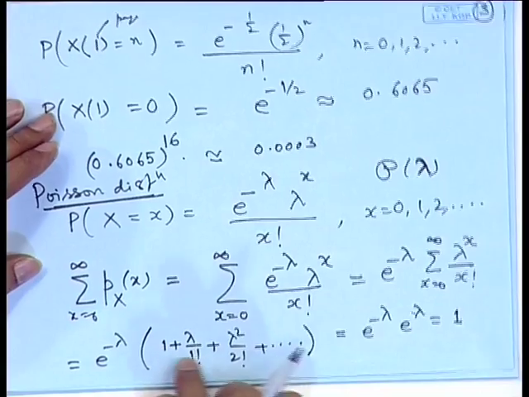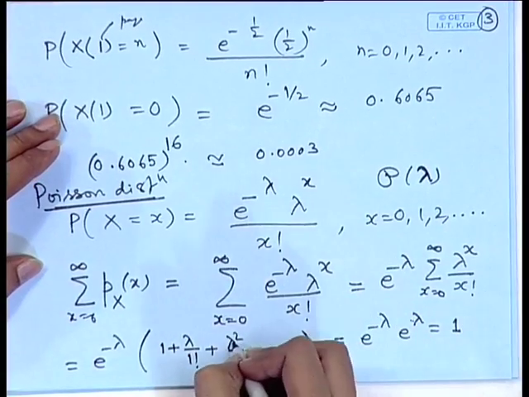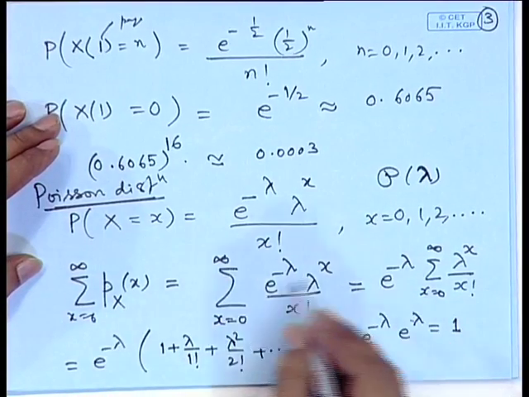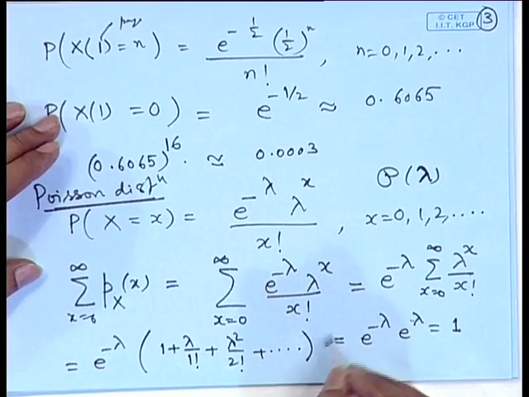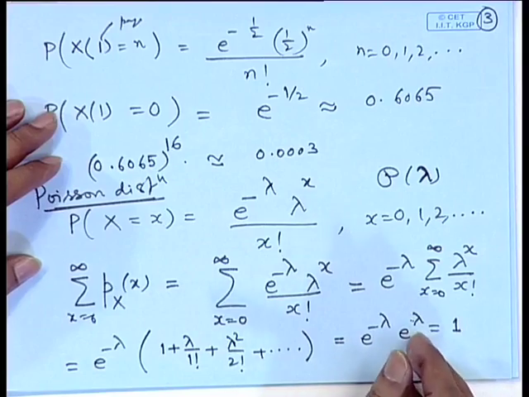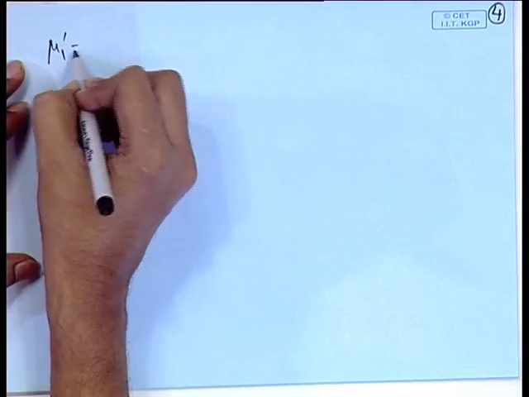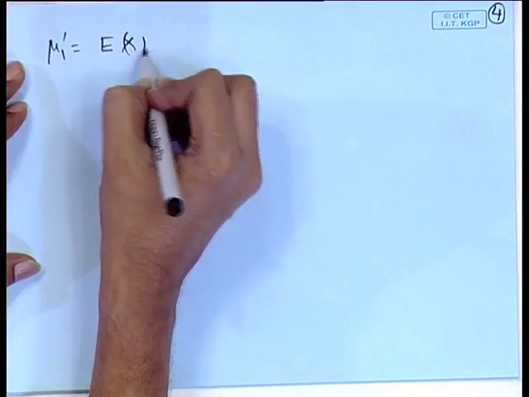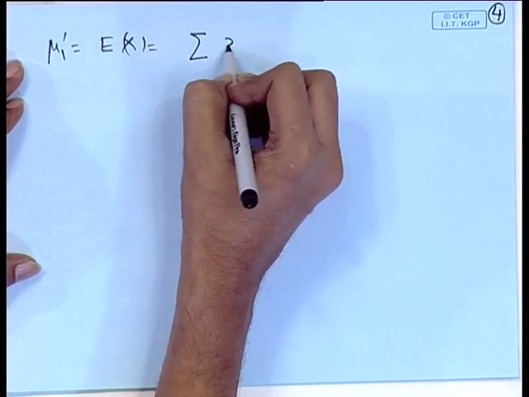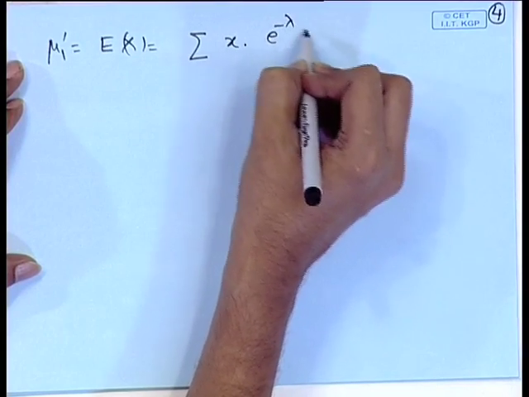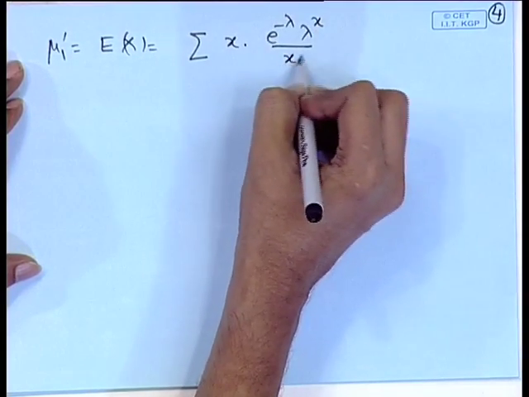This summation also suggests how the moments of the Poisson distribution will be evaluated. We will have to represent the infinite series as an expansion of e to the power lambda. Let us look at mu 1 prime, that is the expectation of X, which is the sum of x e to the power minus lambda, lambda to the power x by x factorial.